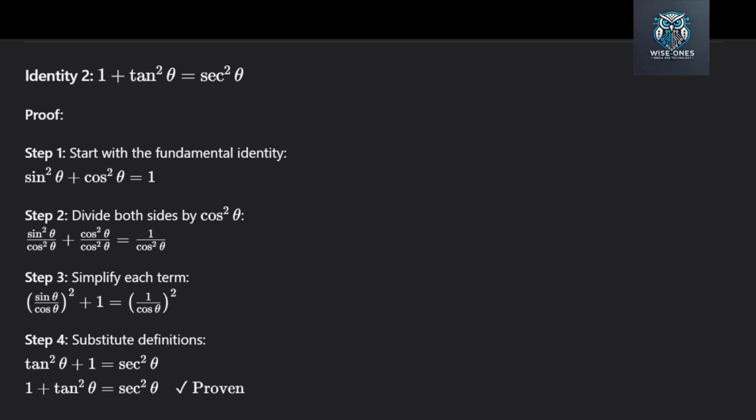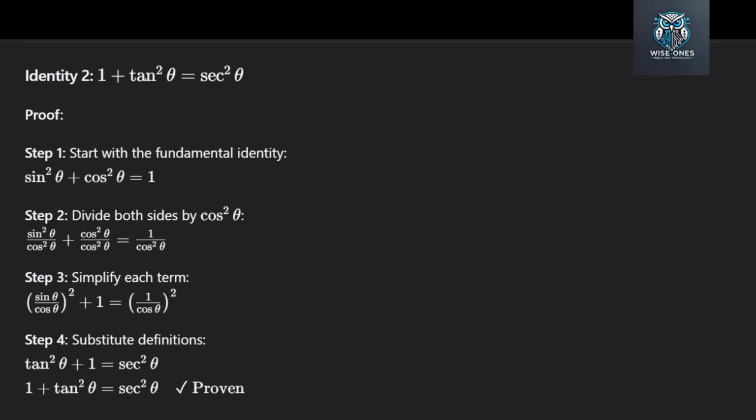So we get sine squared theta over cosine squared theta plus cosine squared theta over cosine squared theta equals 1 over cosine squared theta. Step 3. Simplify. Look at the first term. Sine over cosine is tangent. So sine squared over cosine squared is tangent squared theta.